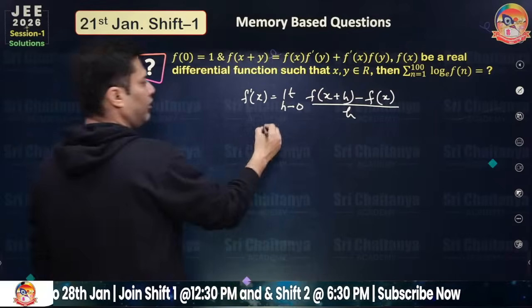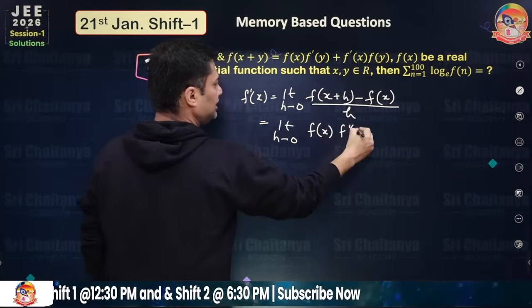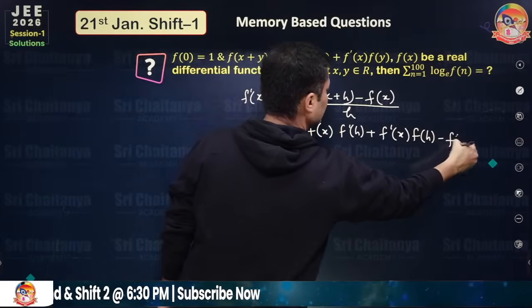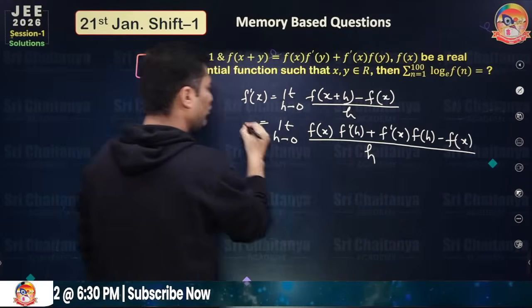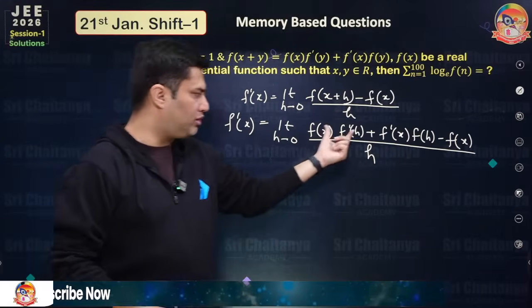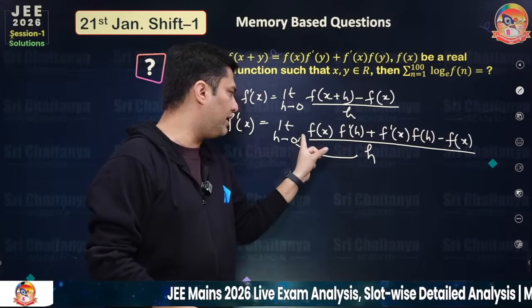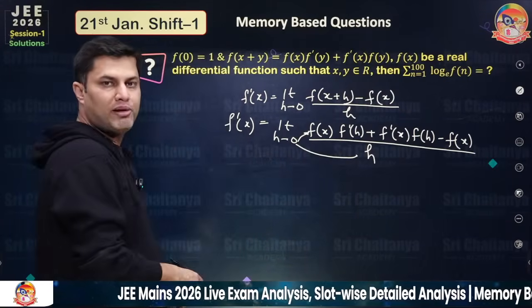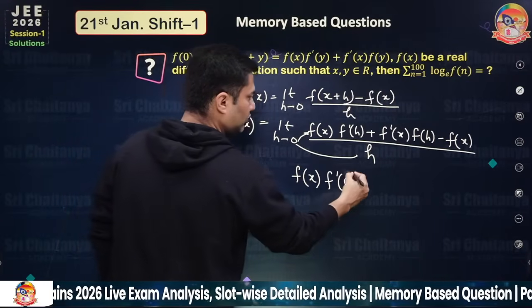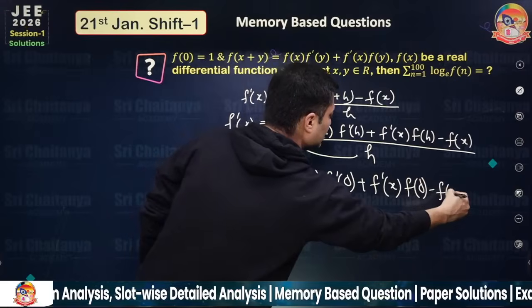Okay. Now limit h tending to 0, if you apply the property, this is f x into f dash h plus f dash x into f h minus f x upon h. Now for the function to be differentiable, this limit should exist and be finite. So if the denominator is tending to 0, the numerator should also tend to 0. It should be 0 by 0 form. If you put h equal to 0, the numerator f x into f dash 0 plus f dash x into f 0 minus f x should be equal to 0.